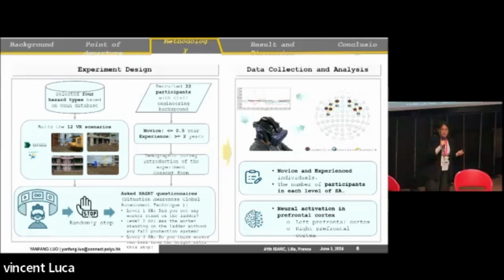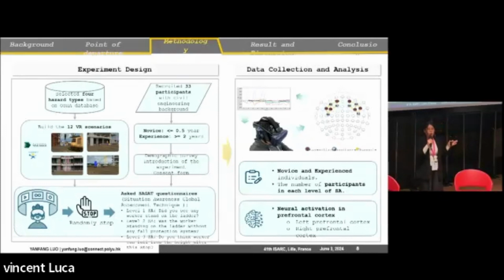After we stop it, we will ask them some SAGAT questions. This SAGAT free prose technique helps us to collect the answers for each level of situation awareness. For example, in level 1, we'll ask, did you see the worker on the ladder? In level 2, was the worker with some fall protection system? In level 3, do you think the worker will fall after this stop? Based on this data collection procedure, we will have some corresponding data.